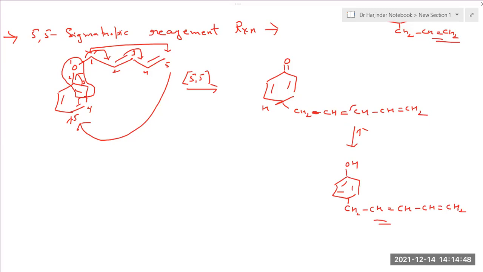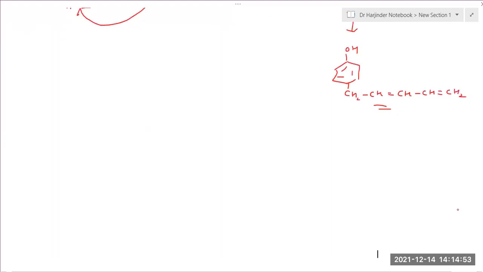So how will you discuss the FMO approach for this reaction? The FMO approach for the 5 sigmatropic rearrangement. Now here you have a 5 sigmatropic rearrangement reaction, so your migrating group will migrate in the form of a radical, and that radical has how many carbon atoms in the chain? 5.